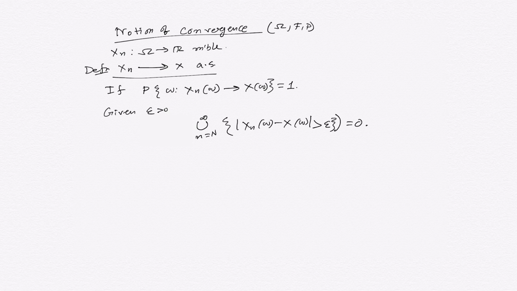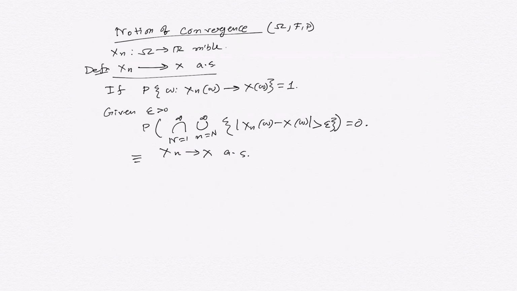If we consider the union for all n from capital N to infinity, which depends on capital N, and then take the intersection over capital N from 1 to infinity, and that measure is 0, then this is synonymous with the top line. This is synonymous with saying that xn converges to x almost surely.